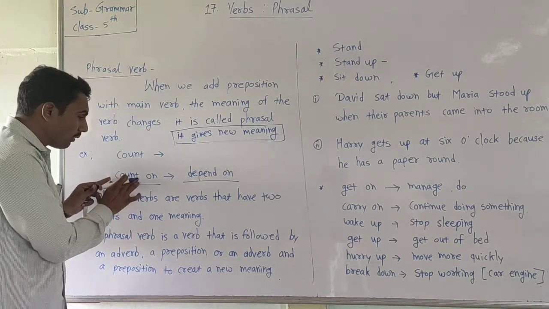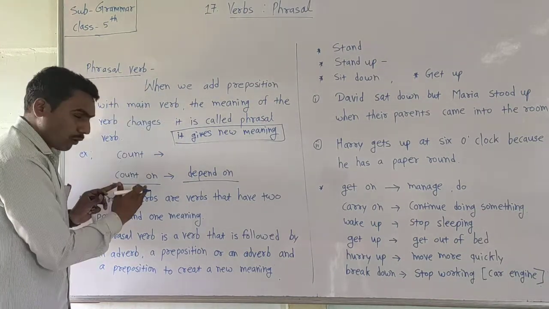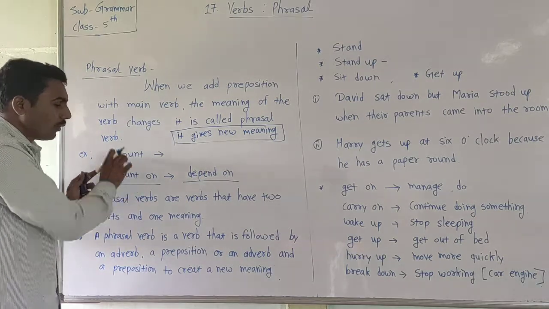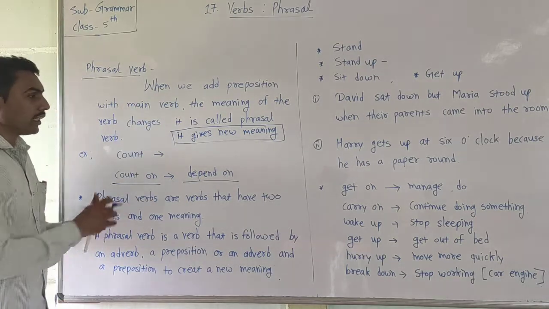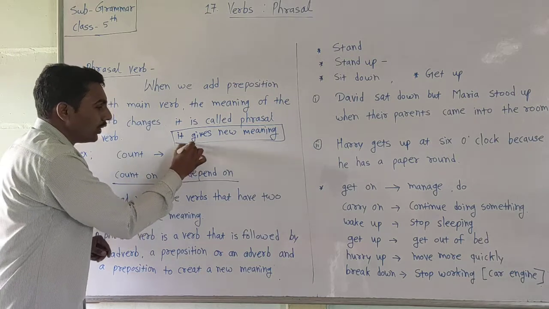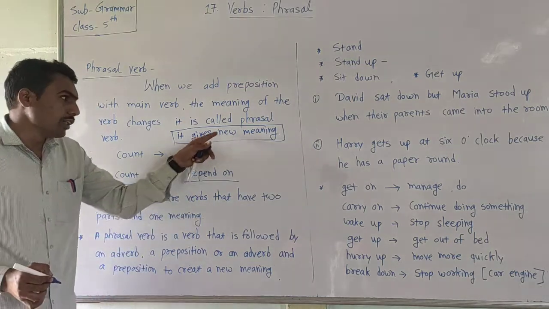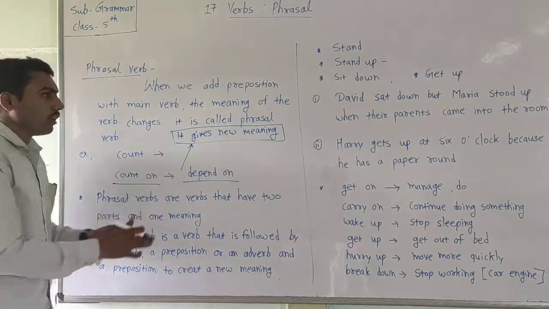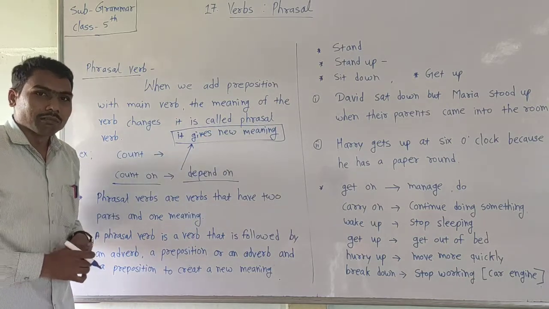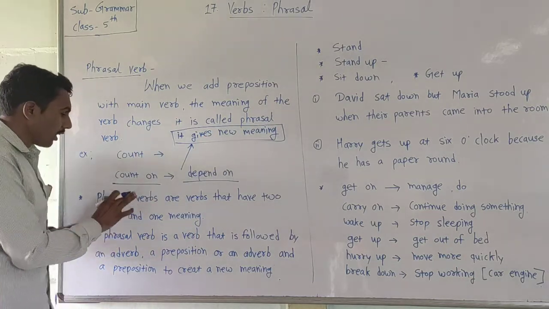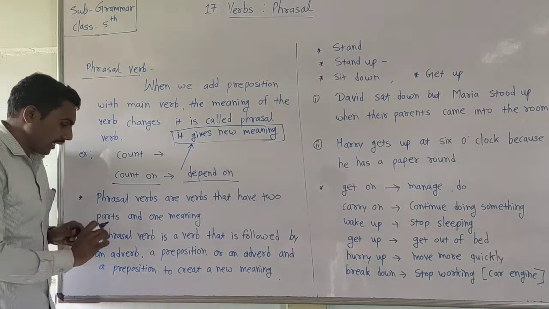A verb which comes with a preposition and gives a new meaning, that verb is called a phrasal verb. Are you getting my point? Look here, now the second line.